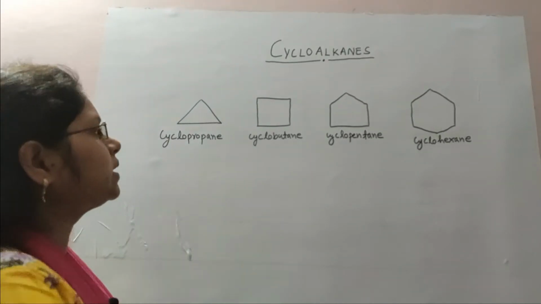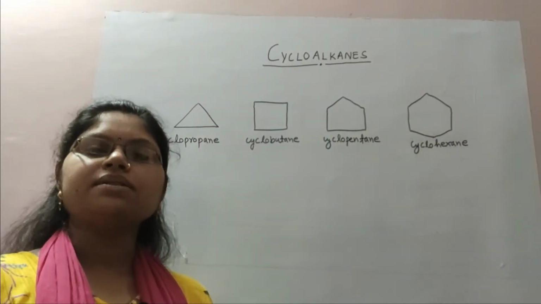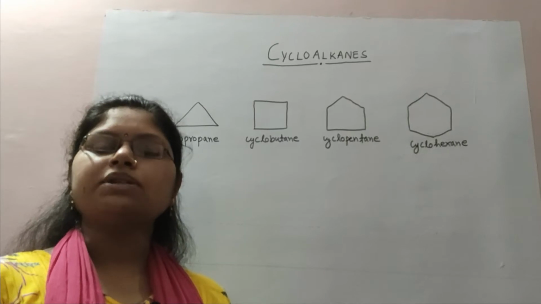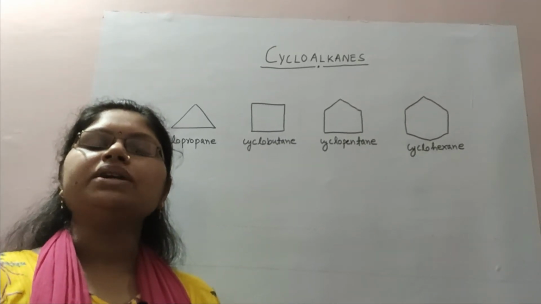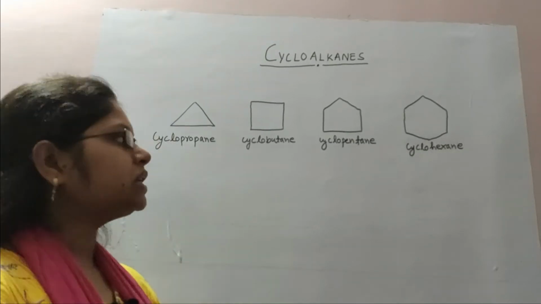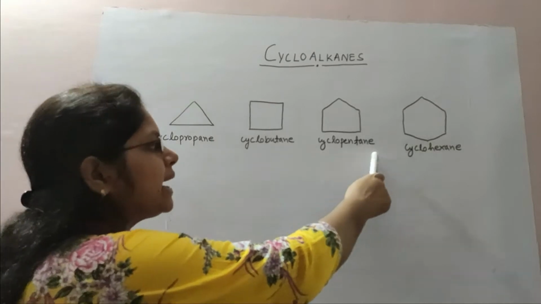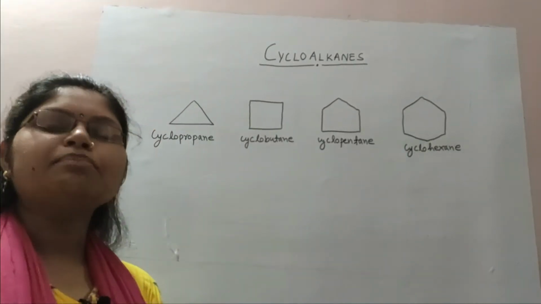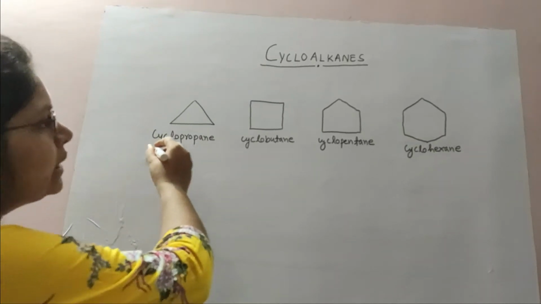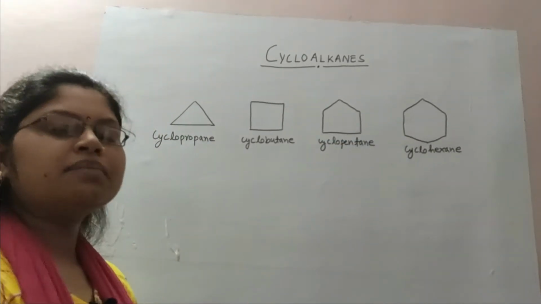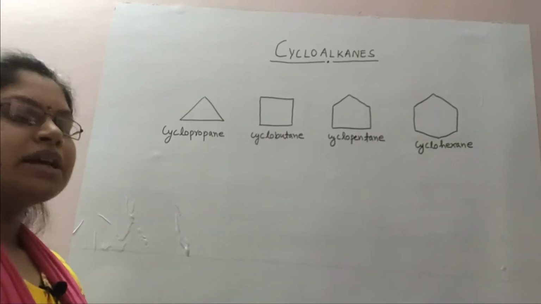Today we are here with a new topic, that is cycloalkanes. Cycloalkanes are saturated hydrocarbons in which one carbon is joined to another carbon to form a ring structure. Cyclopropane, cyclobutane, cyclopentane and cyclohexane are examples of cycloalkanes. All the compounds are saturated, meaning all the carbons are joined by carbon-carbon single bonds.